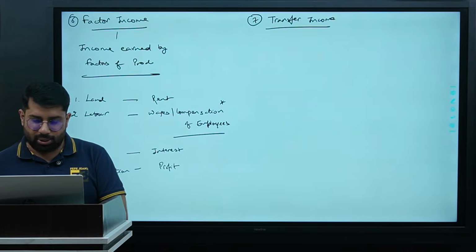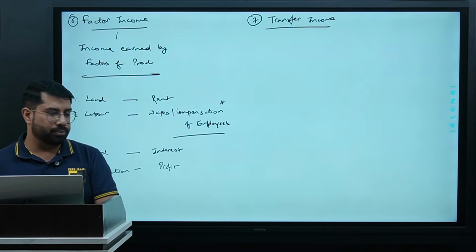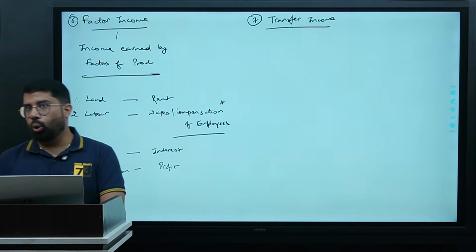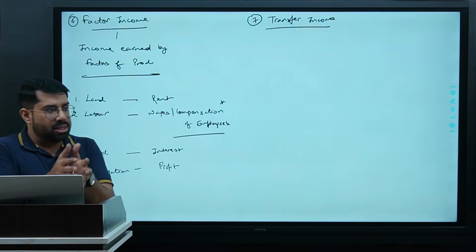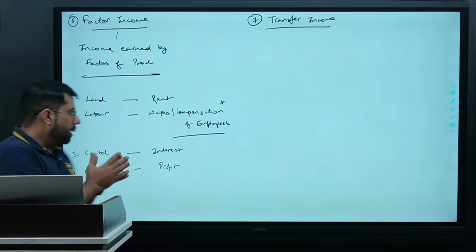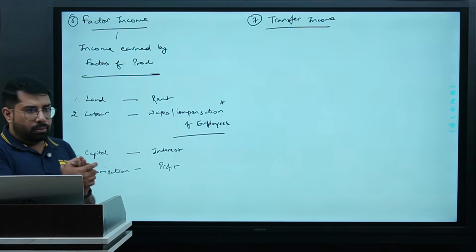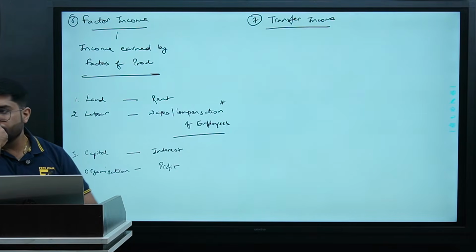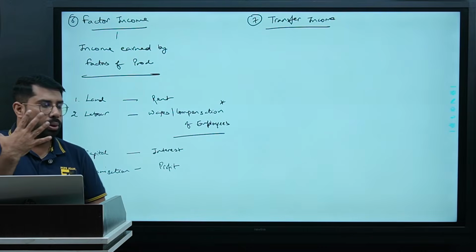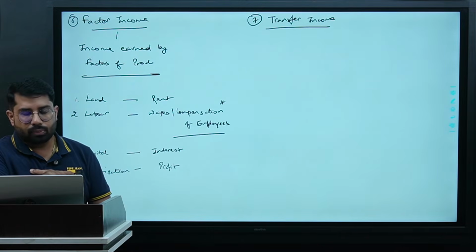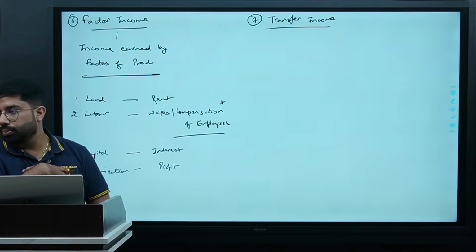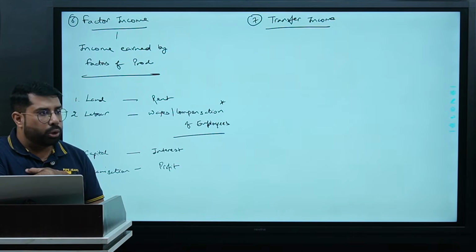Now, just try and understand the fifth point with me. Although we don't consider it as a separate factor of production, it is a combination here only, but we have to understand a few things here. Fifth part, I'm talking about people like me. Sir, what do you mean by people like you? Self-employed people.